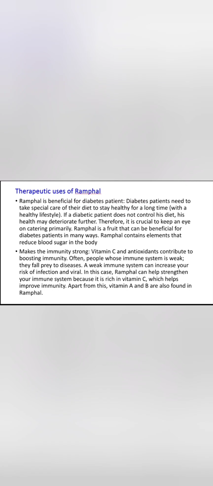Ramphal contains elements that reduce blood sugar in the body and make the immunity strong. Vitamin C and antioxidants contribute to boosting immunity. Often people whose immune system is weak fall prey to diseases. A weak immune system can increase your risk of infection and viral illness. In this case, Ramphal can help strengthen your immune system because it is rich in vitamin C, which helps improve immunity. Apart from this, vitamin A and B are also found in Ramphal.